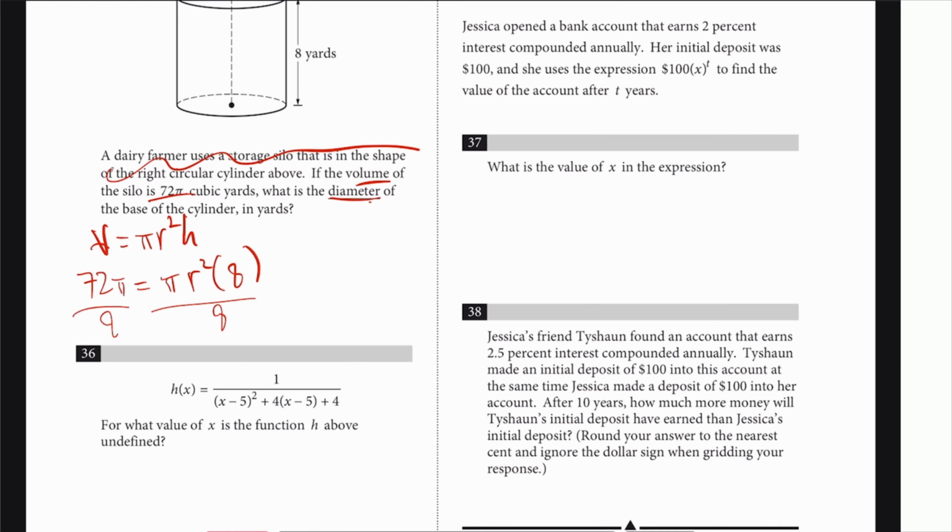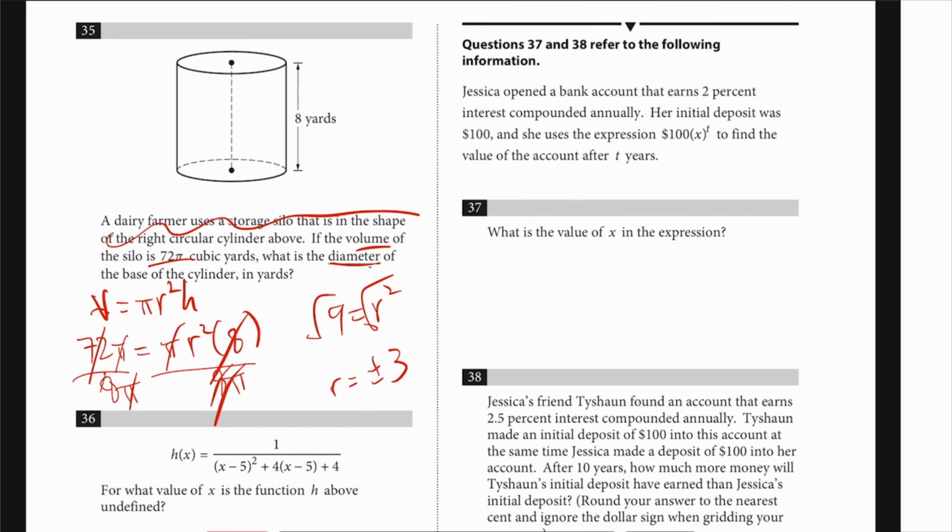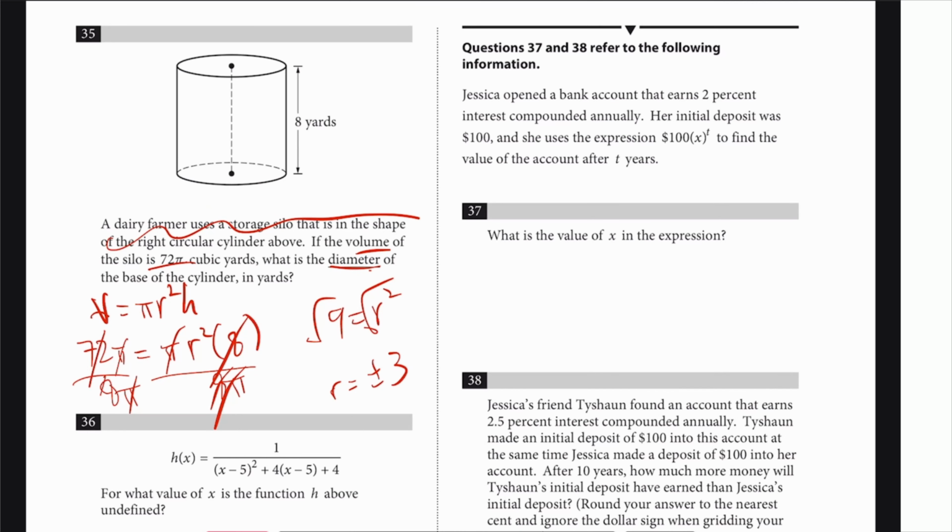Divide by 8 pi on both sides. So cancel the pi, cancel the 8. So if you do that, 9 is equal to r squared. Square root both sides. R is equal to plus or minus 3. But we're talking about radius, so it's got to be only positive. Do you want to circle the 3 and call it a day? Oh, hell no, man. They asked you for diameter. So multiply that by 2. 6 it is.